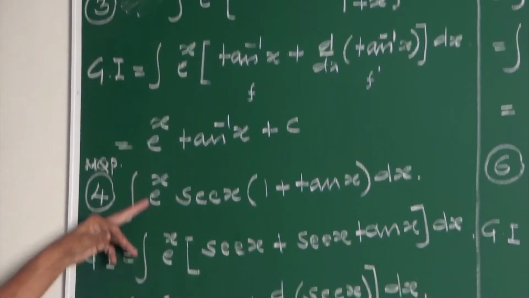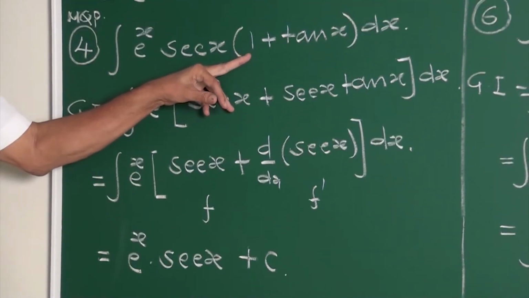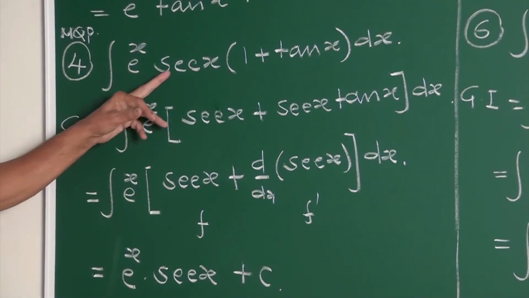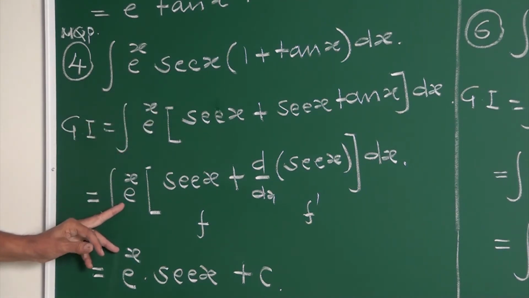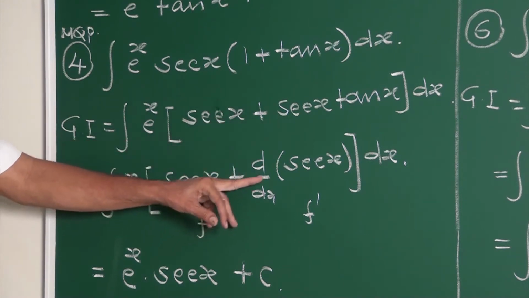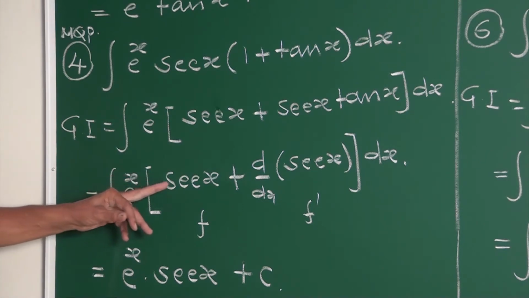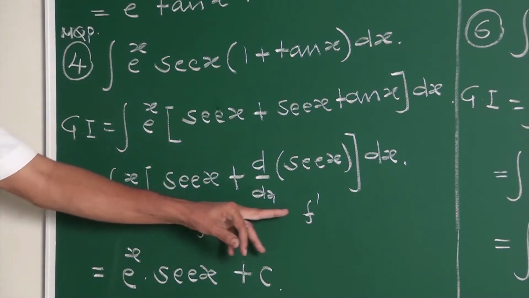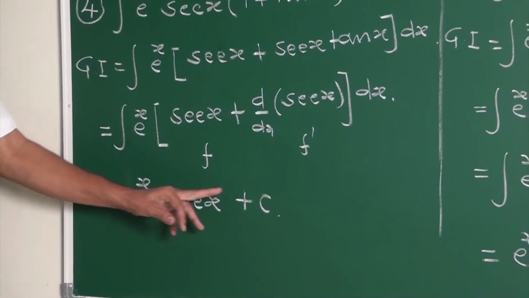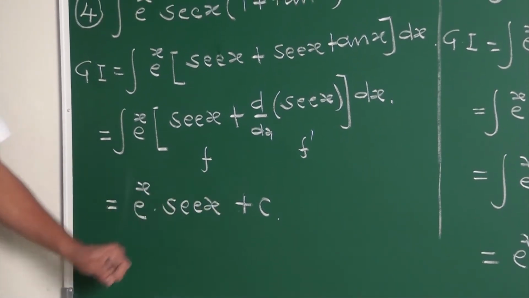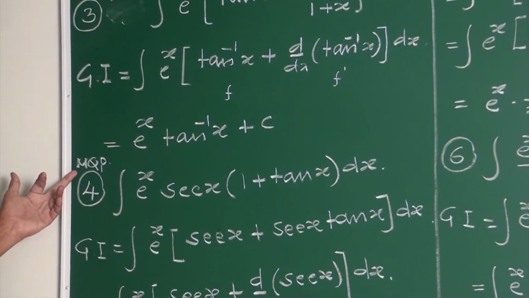4th example: integral e to the power x into sec x into 1 plus tan x dx. Simplify the given integral: sec x plus sec x tan x dx. What is sec x tan x? It is nothing but the derivative of sec x. Once again, e to the power x into fx plus f dash x is e to the power x into fx, where fx is sec x, plus c. I hope it is understood.